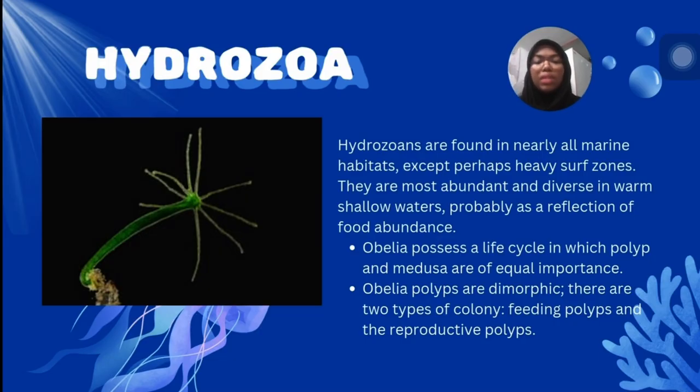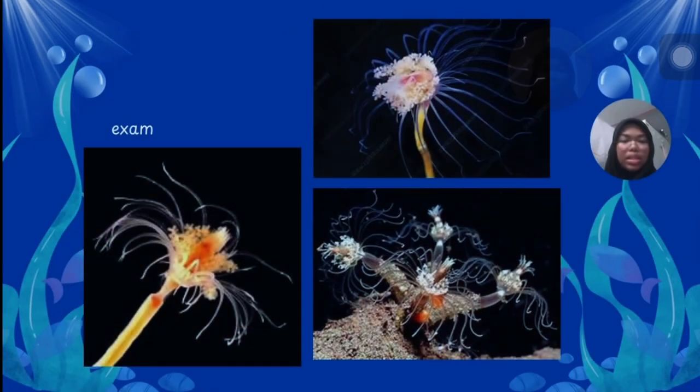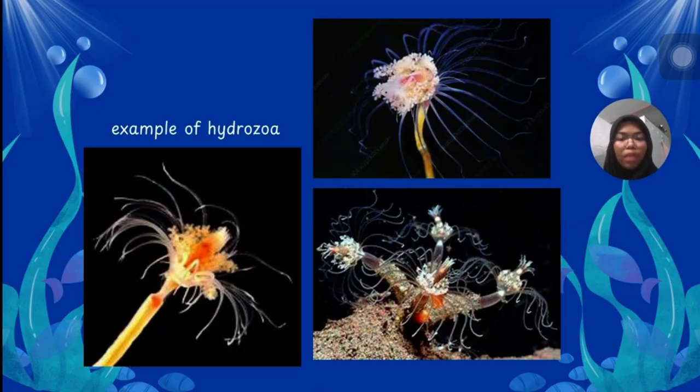Obelia possess a life cycle in which polyps and medusa are equally important. Obelia polyps are dimorphic. There are 2 types in the colony, feeding polyps and reproductive polyps. These are some examples of hydrozoans.